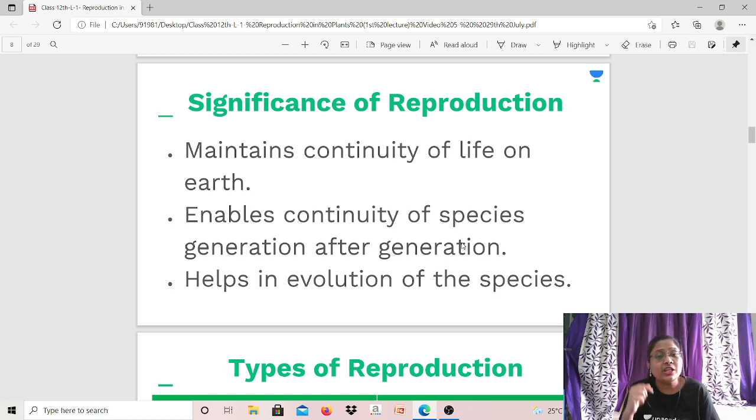Same goes for a particular species. If a particular species stops reproducing, then what do you expect? A time will come when that particular species will become permanently extinct from the earth. And of course, we don't want that. Correct? Because all living organisms are dependent on each other. है ना? In fact, man needs all these living organisms more. They don't need us. Plants, animals, microorganisms do not need us, but we definitely need them. We are dependent on plants, animals, insects, microorganisms, because there are some good microorganisms as well. So we definitely need them.